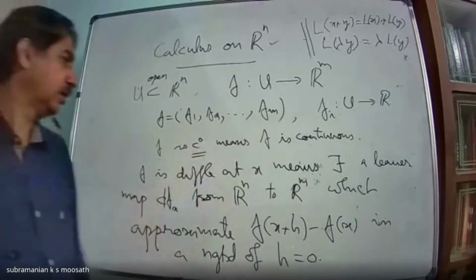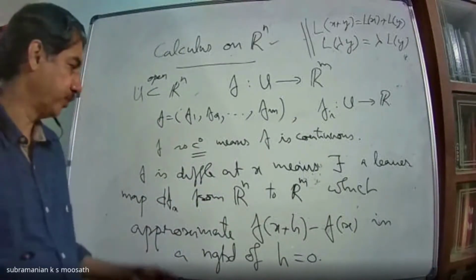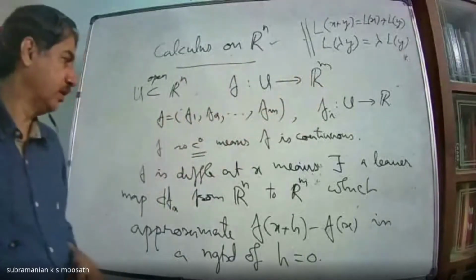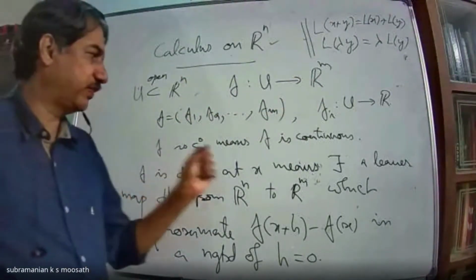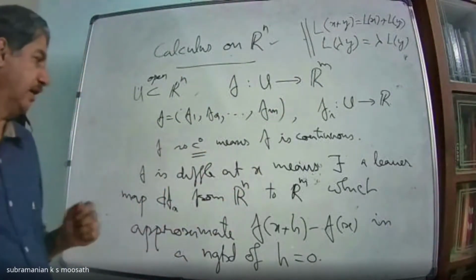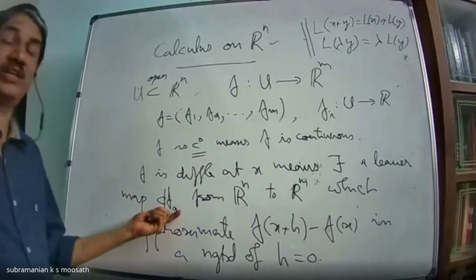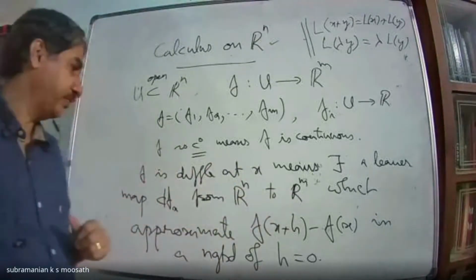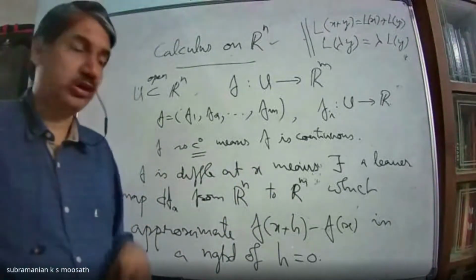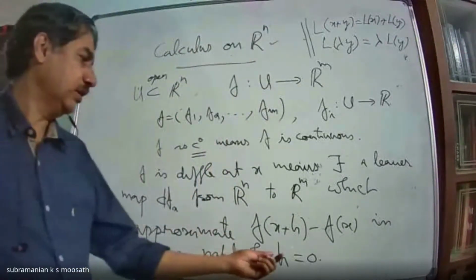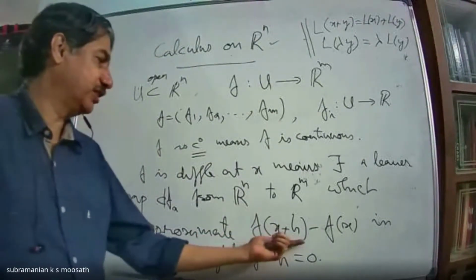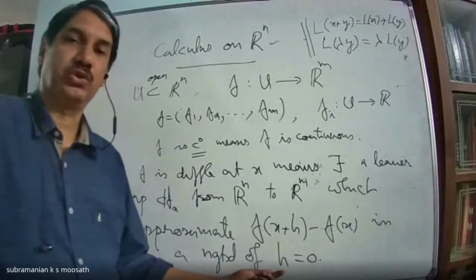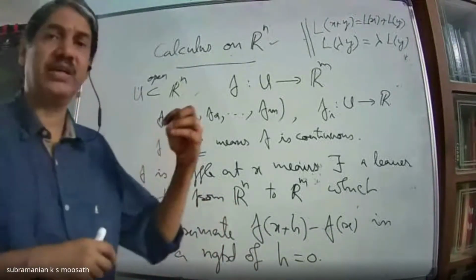This is what linearization of a map is. F is a given function from U to Rm. Then f is said to be differentiable at x means f has got a linearization. You can approximate f with a linear map dfx from Rn to Rm, where you are approximating not throughout, but only in a neighborhood of h equal to 0, with this function f(x+h) minus f(x). That means you are slightly giving an increment.